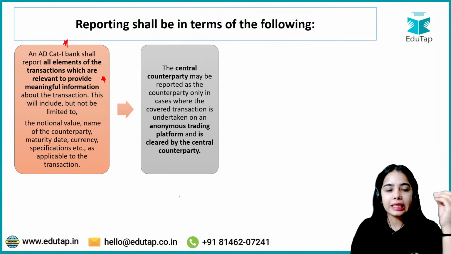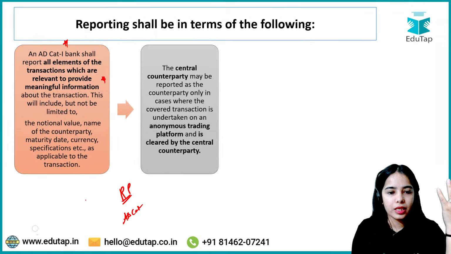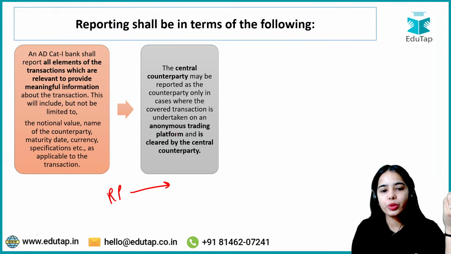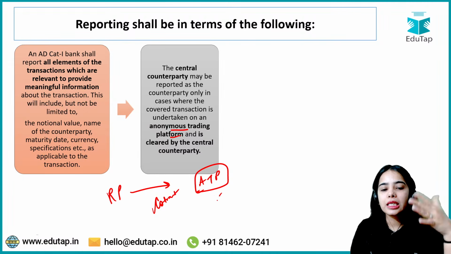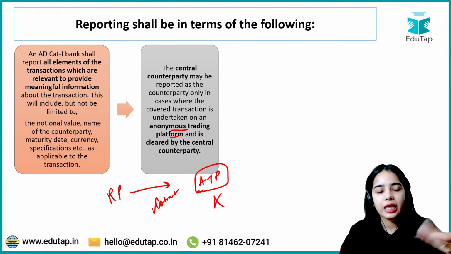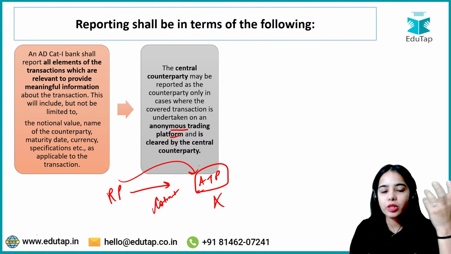The central counterparty. Now there are certain transactions where the related parties or the authorized dealer category 1 banks are doing the transaction through an anonymous trading platform. In this case, the related party is not aware of the counterparty.